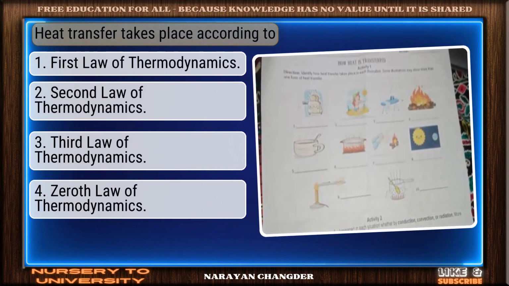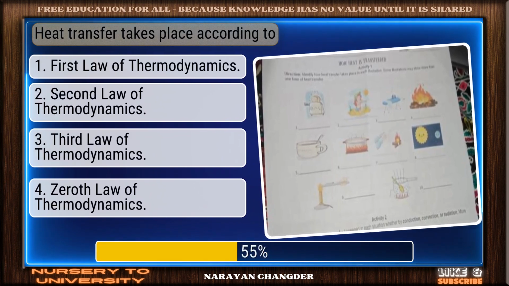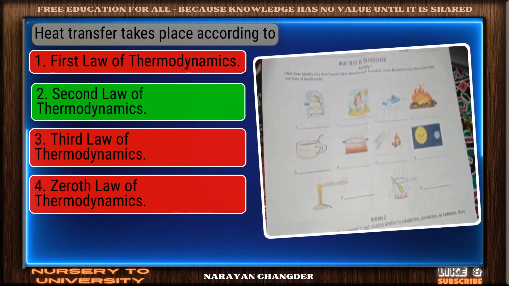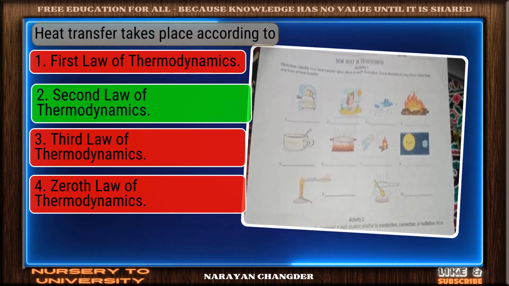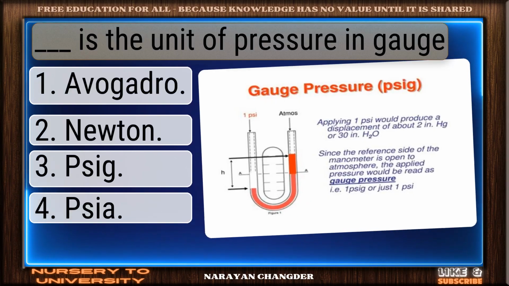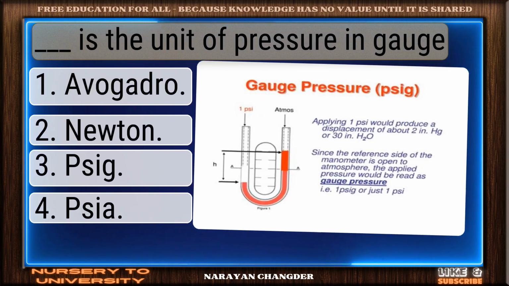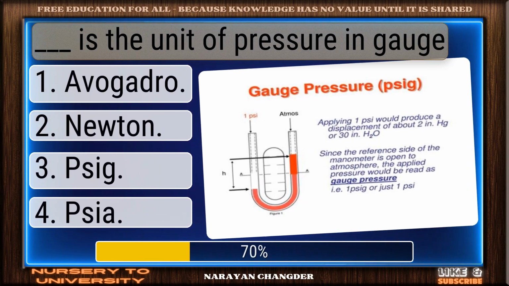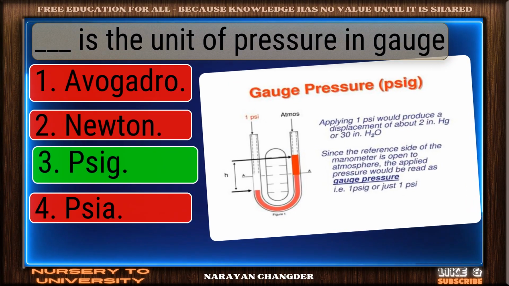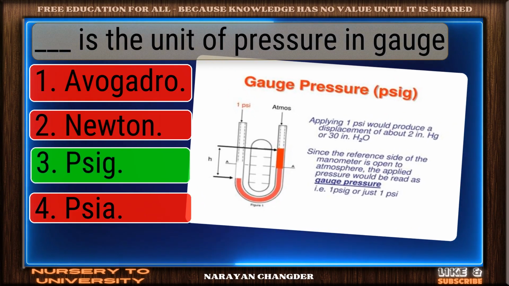Heat transfer takes place according to. Excellent. Second law of thermodynamics is a brilliant choice. Dash is the unit of pressure in gauge. Great job. Psi is the accurate answer.